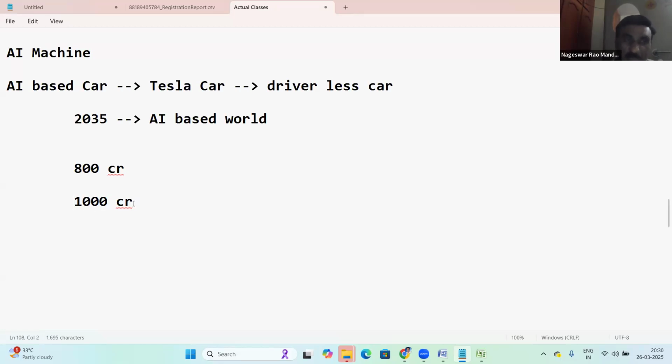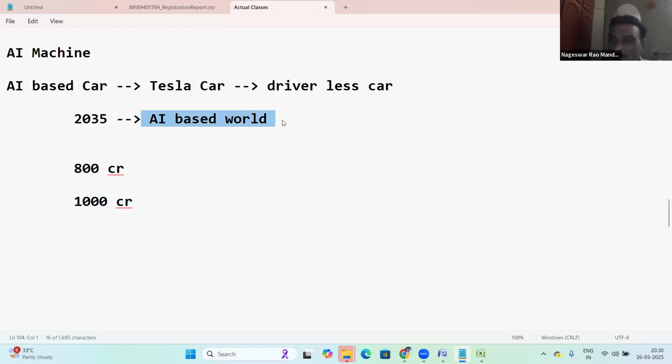To meet the requirements of 1,000 crores of people, human efforts are not enough. Some new technology is required, and that technology is AI. If AI comes, these 1,000 crores of people can survive easily here. With human efforts alone, it is highly impossible. To meet the requirements of that much population, we definitely need technology more advanced than the present technology. That advanced technology is AI.